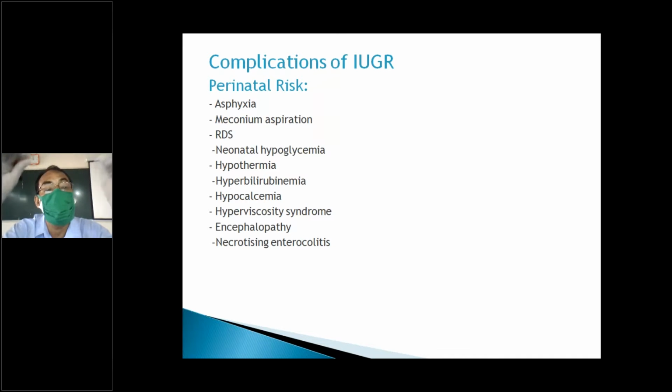Because oxygen supply is less, there will be asphyxia. Meconium aspiration occurs because there is a decrease in amniotic fluid.